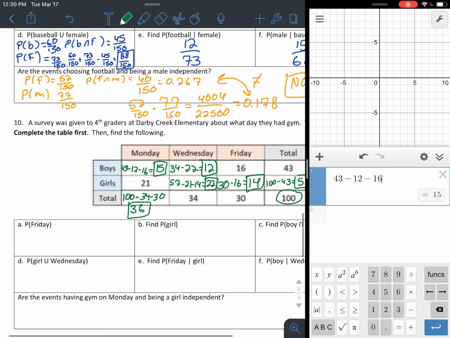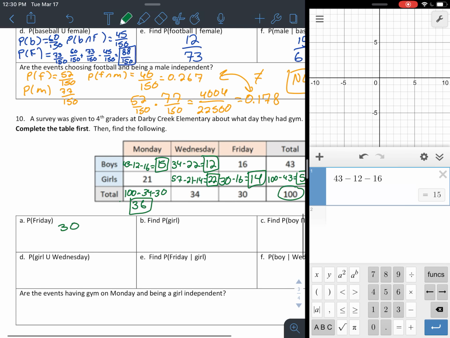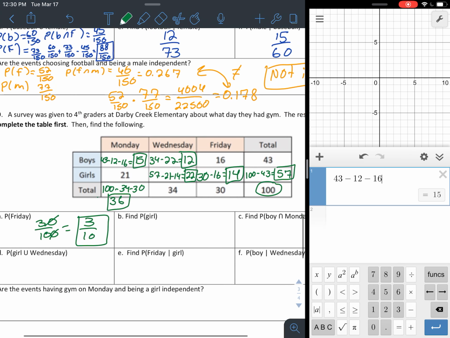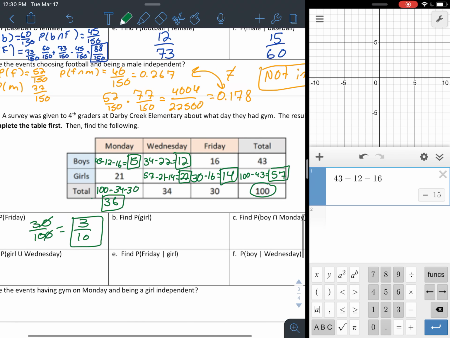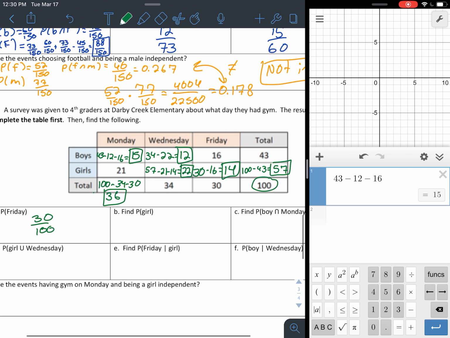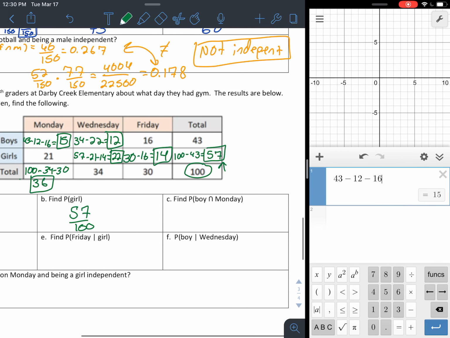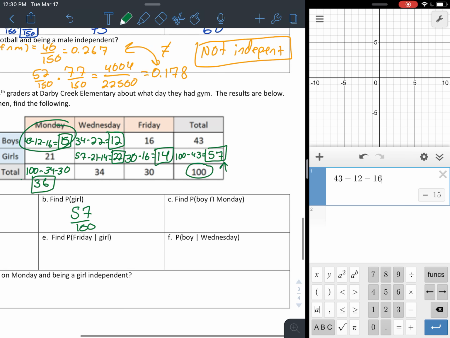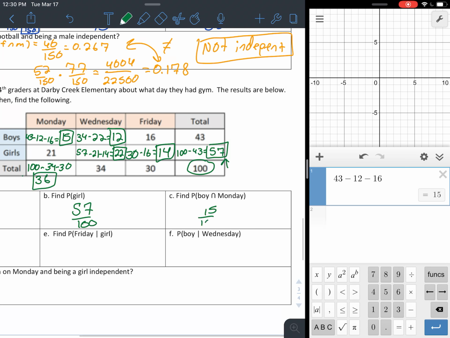Okay, so next we're going to look at the probabilities, right? Probability of Friday, 30 out of 100, which these are easy to reduce, guys. So if we reduce that, it would be 3 out of 10. Probability of girl, which, I mean, guys, by all means, you don't need to reduce this. You can leave it 30 out of 100 if that's what you prefer. Probability of girl, so we go to the girls, there's 57, so that would be 57 out of 100.